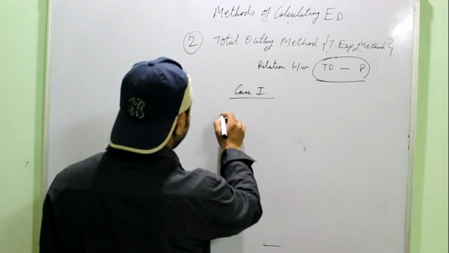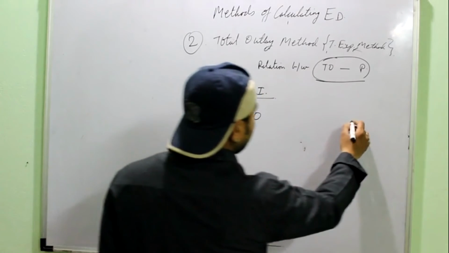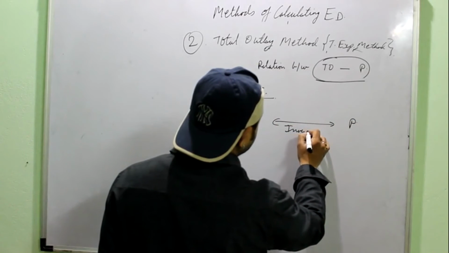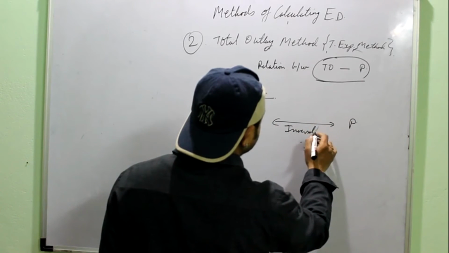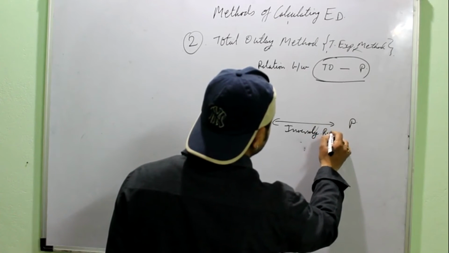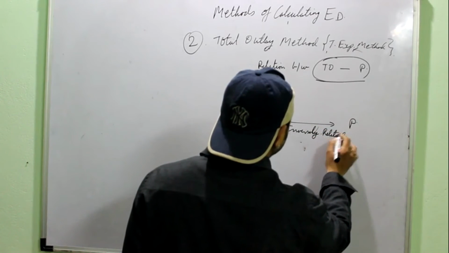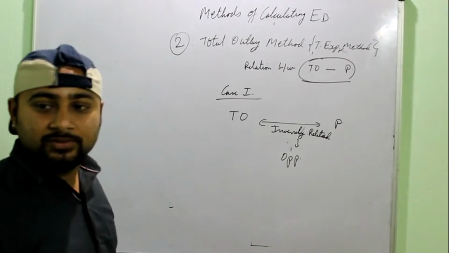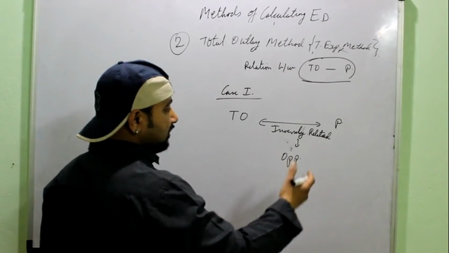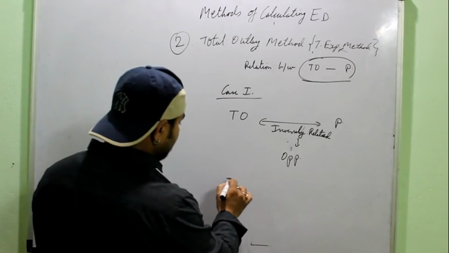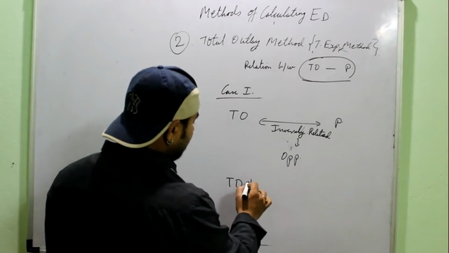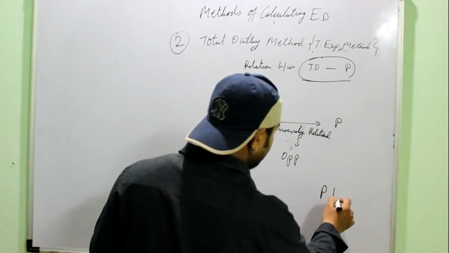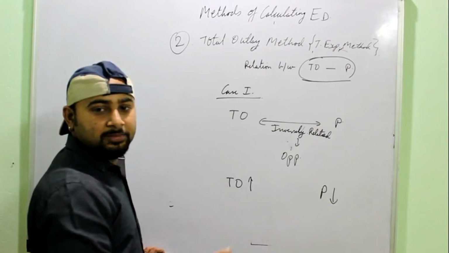The first case: total outlay and price may be inversely related, meaning moving in the opposite direction. If one is rising, the other is falling. If you get confused, just make arrows. Total outlay, make the arrow; suppose it is rising upwards. Price, suppose it is falling downwards. Okay, inverse relation, opposite direction.